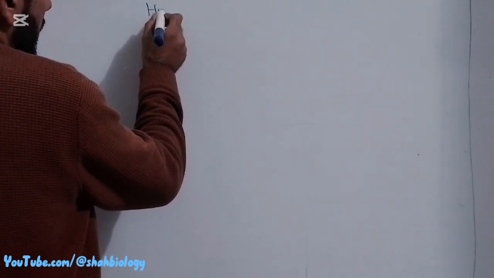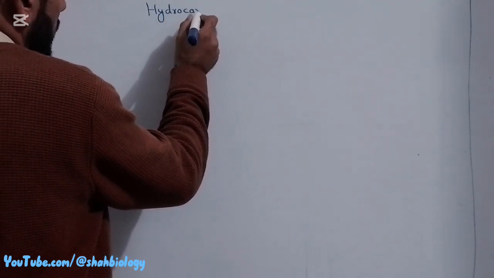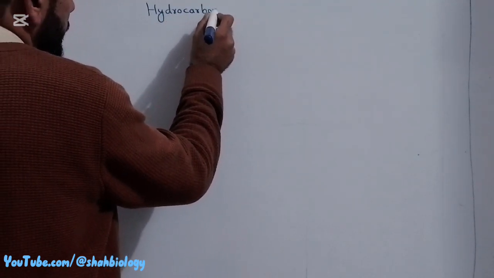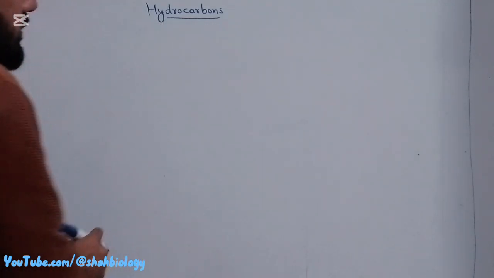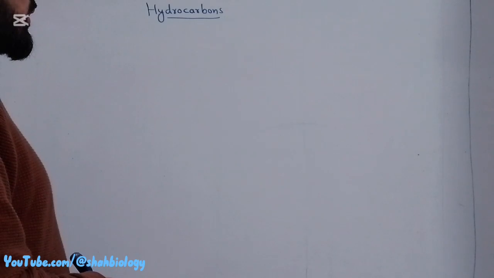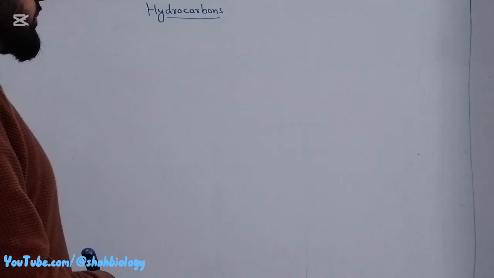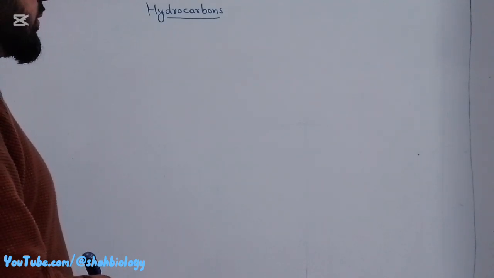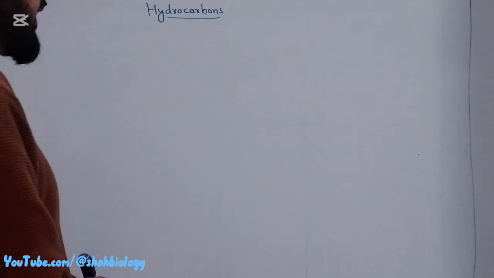According to this definition, hydrocarbons, we already discussed, are alkanes, alkenes, and alkynes. Now I want to teach you its derivatives.